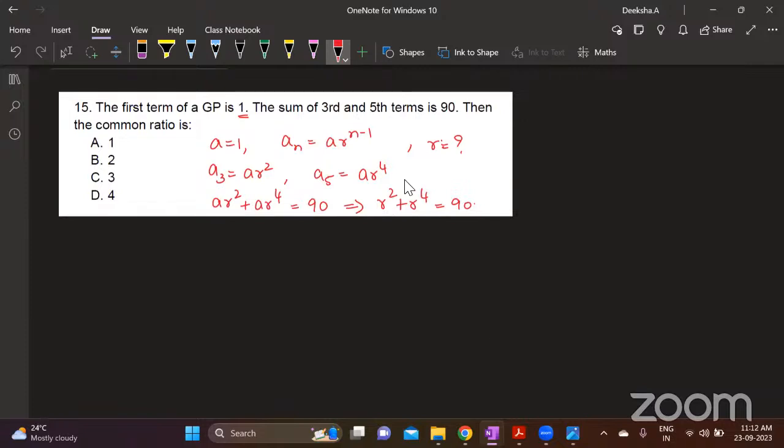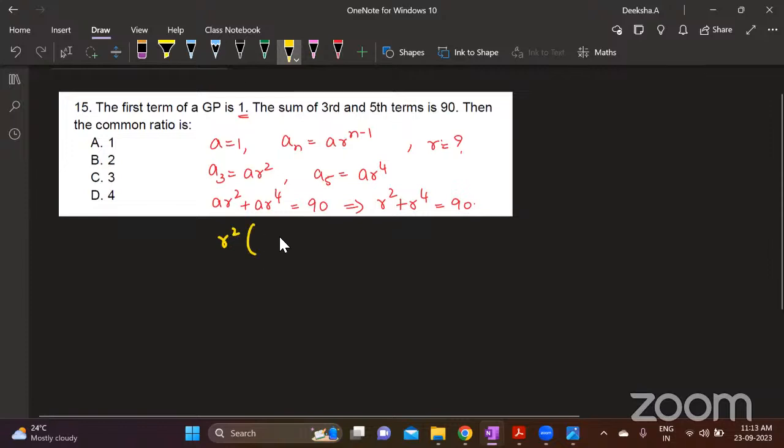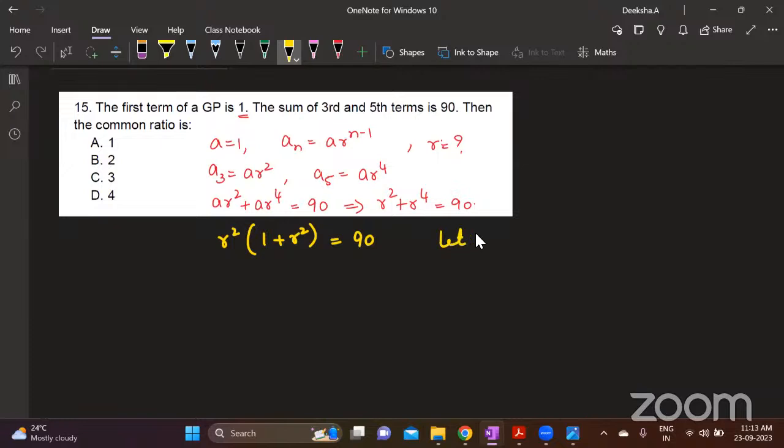We are supposed to find what is r. I'll take r square common. You will get r square into 1 plus r square, and that is 90. Or in other words, let r square equal x, because this is a biquadratic equation. So you'll get x into 1 plus x is 90. Now tell me what should be the numbers. x into 1 plus x is 90.